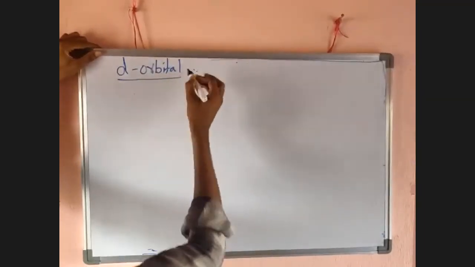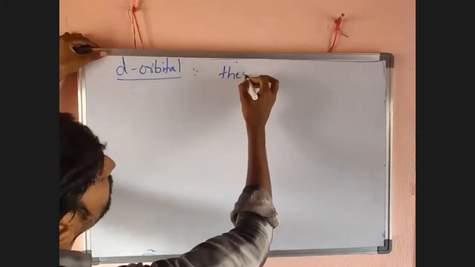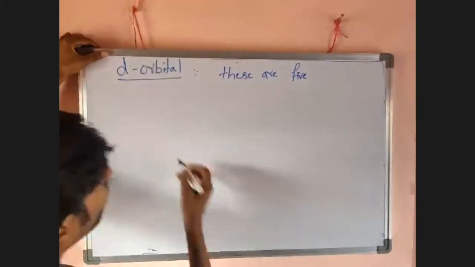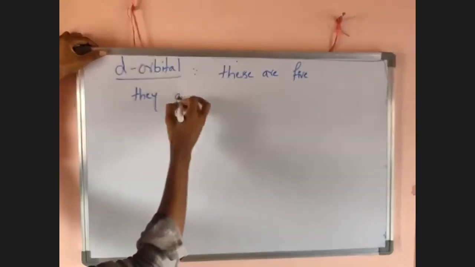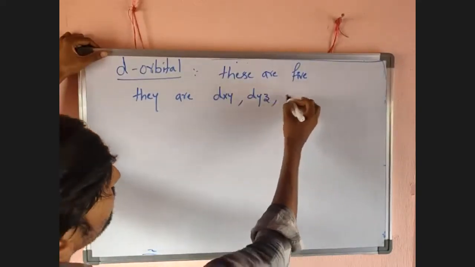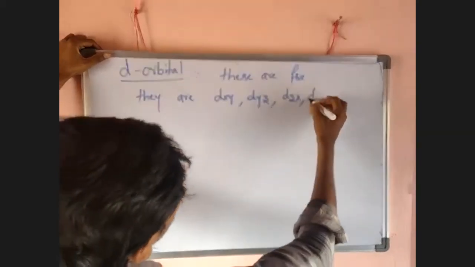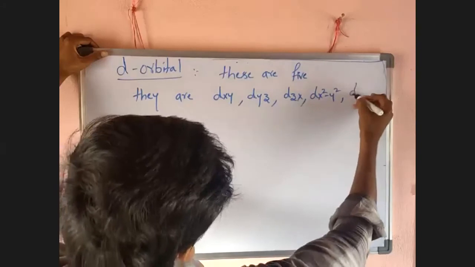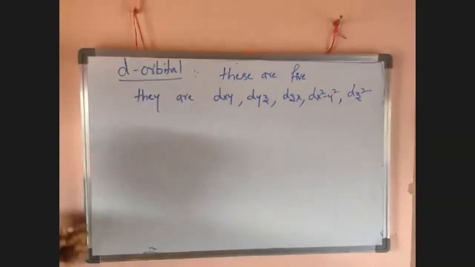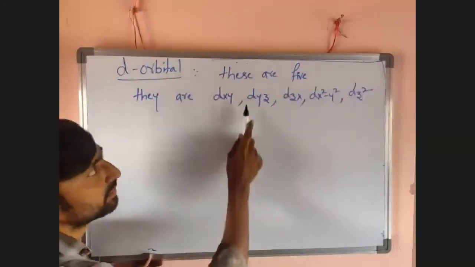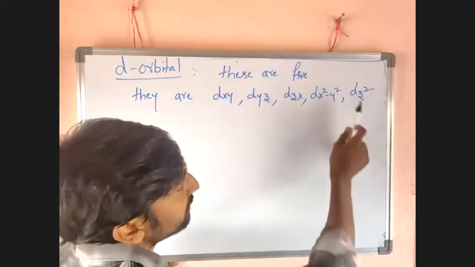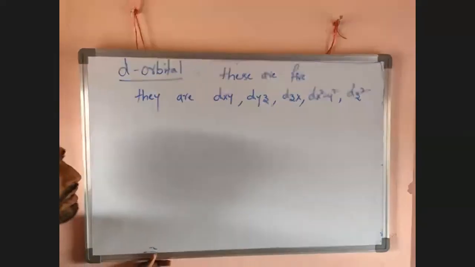D orbitals are five. What are those, guys? dxy, dyz, dzx, dx²-y², dz². These are the five d orbitals.